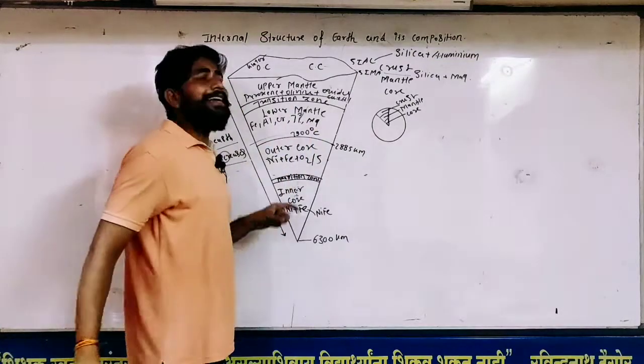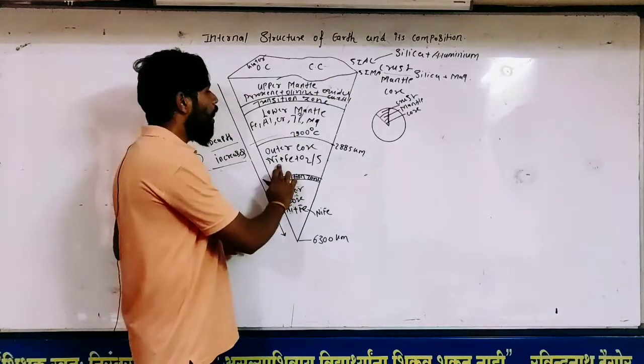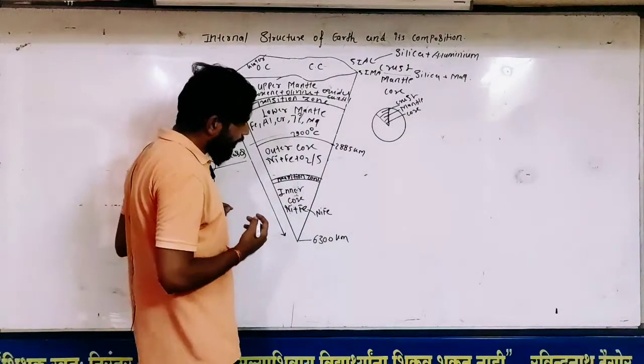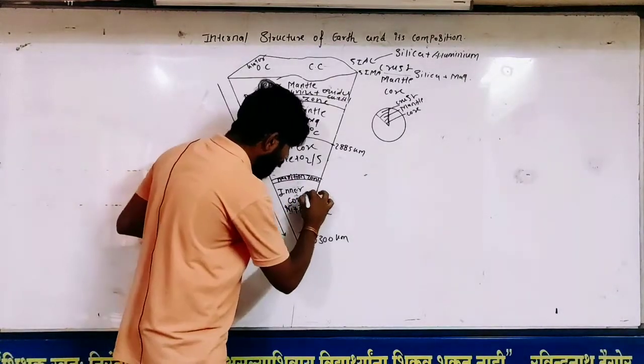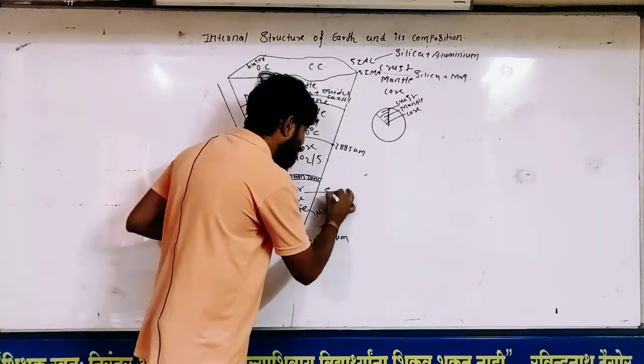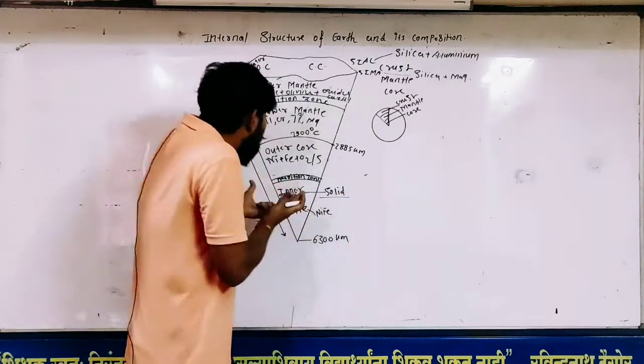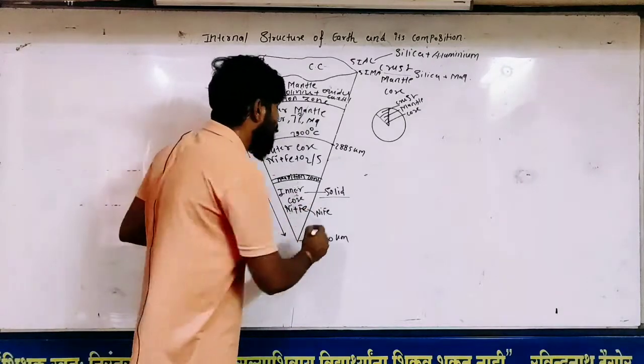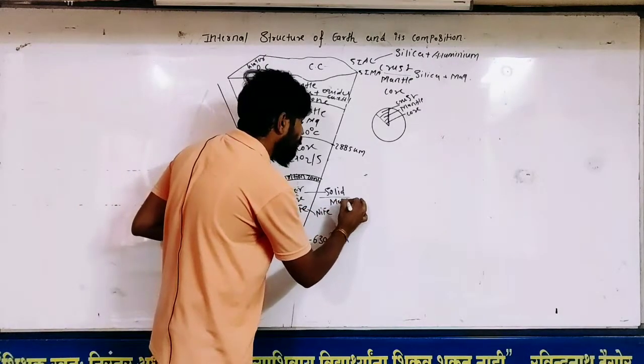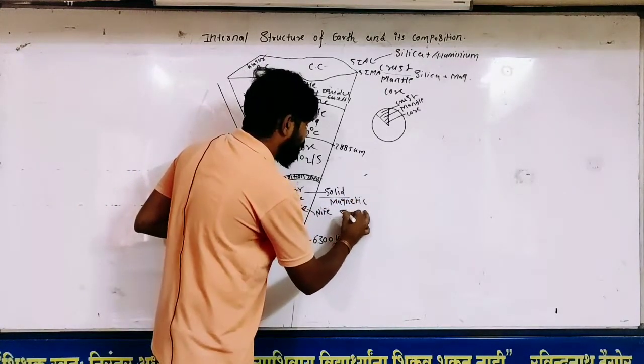There is a temperature of 2900 degrees Celsius. Outer core, one more diagnostic thing: the inner core is solid in nature. Why is the inner core solid?